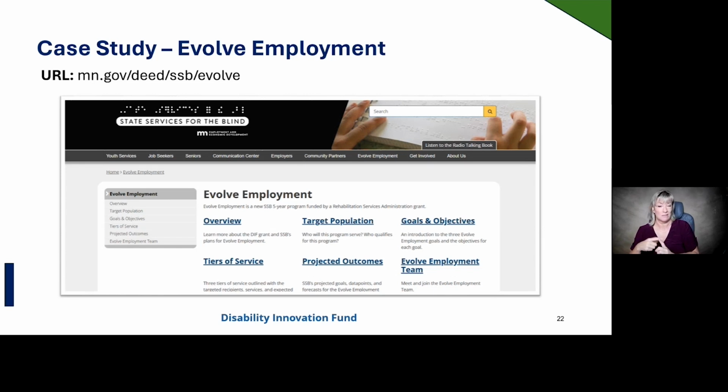For businesses, it may involve initiating competitive integrated employment practices, exploring retention solutions, or accessing training on accessibility and accommodations. For community partners and professionals, the call to action may be to participate in training, collaborate on service delivery, or explore resources. Overall, the website will be a central platform that encourages connection, action, and collaboration among all key audiences.